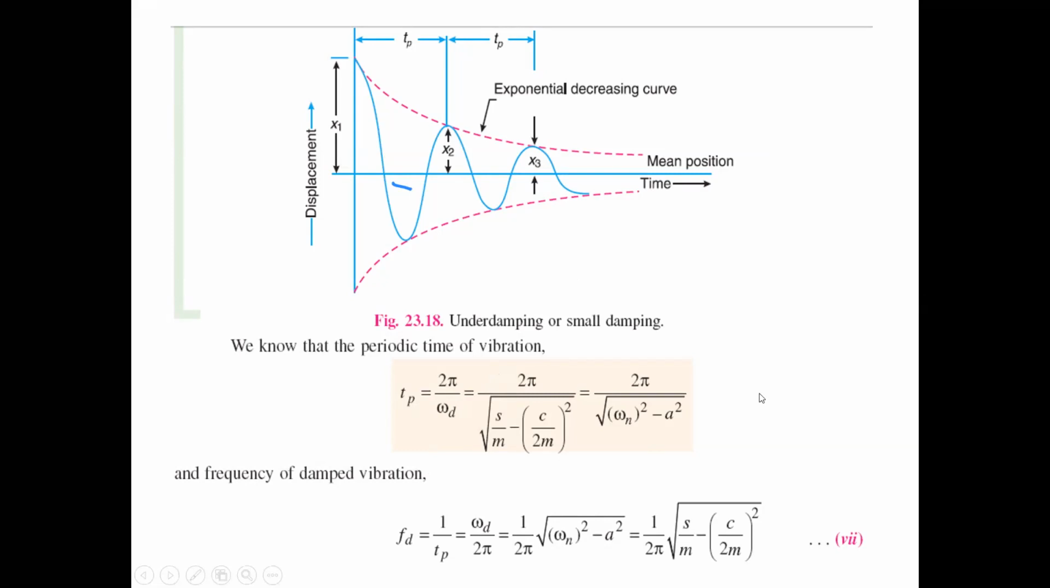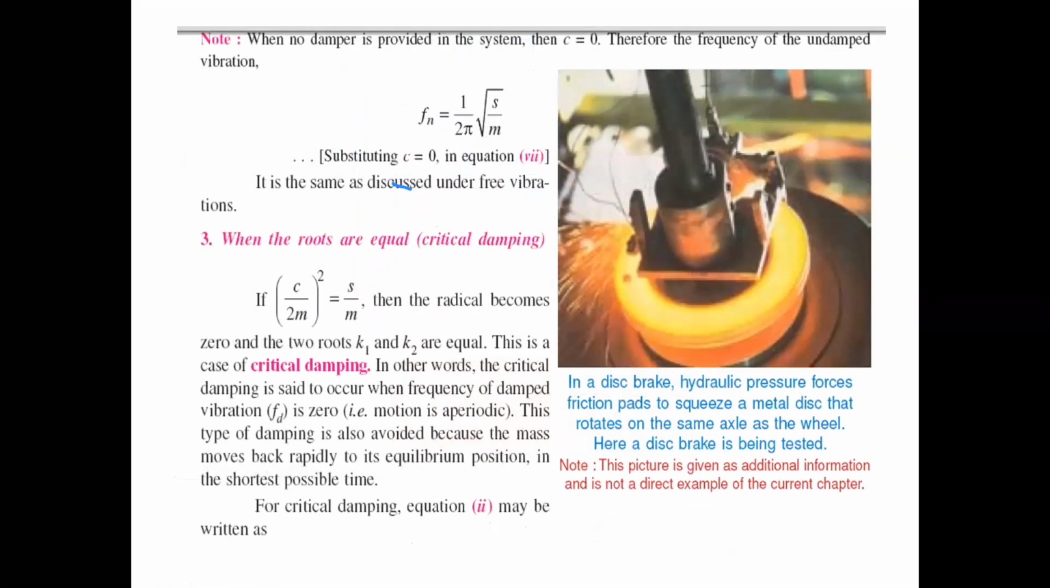And when we know the time period of the vibration, we can simply write the frequency of the damped vibration, that is 1 by Tp, or omega d by 2 pi. So 1 by 2 pi into square root of omega n square minus a square. Here omega n means S by m and a means C by 2m. So that is considered as equation number 7.